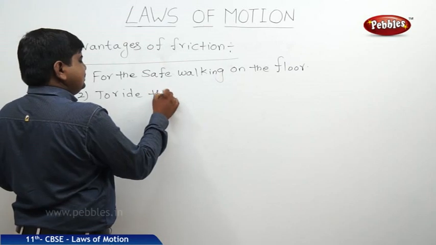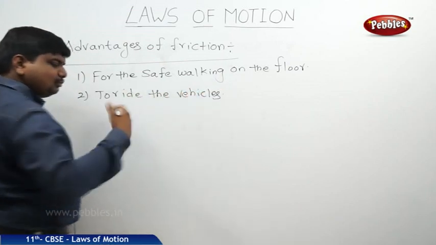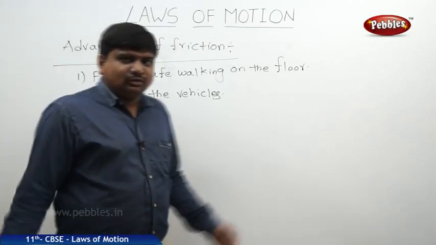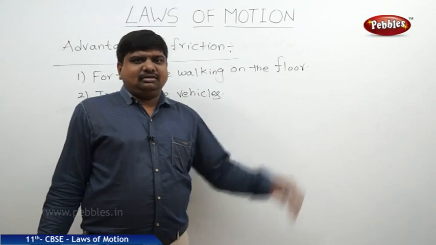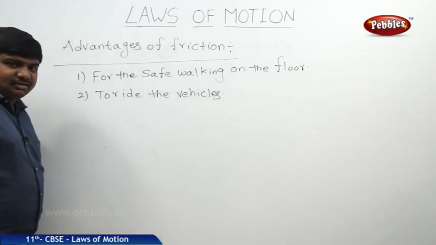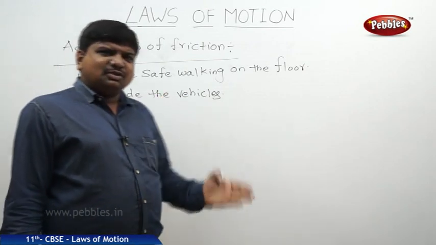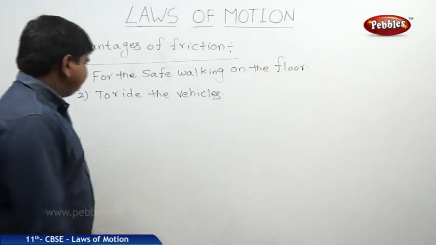The friction gives a sufficient grip between the floor and the tire surface, which keeps the vehicle going. That's why these are the advantages of friction. Like this, we can assume many examples. What are the disadvantages of friction?